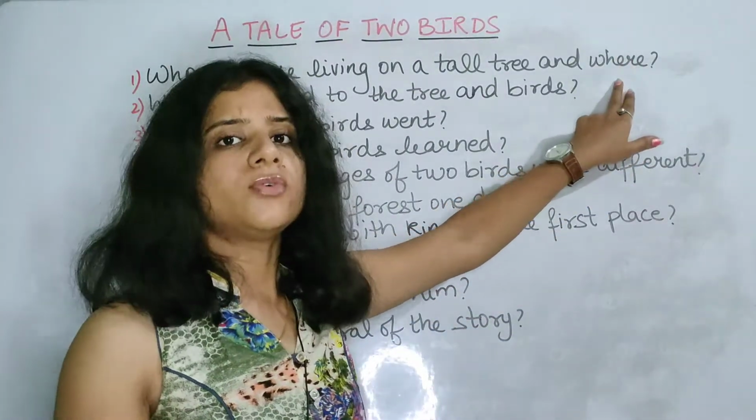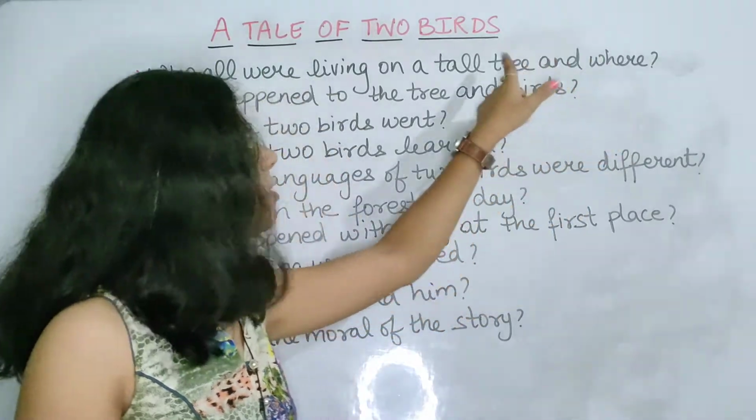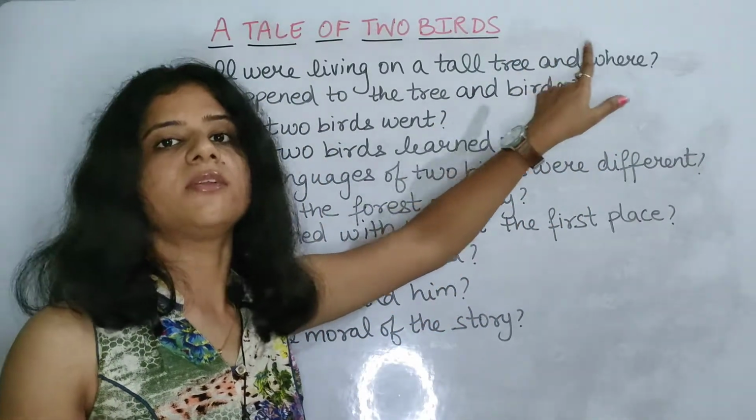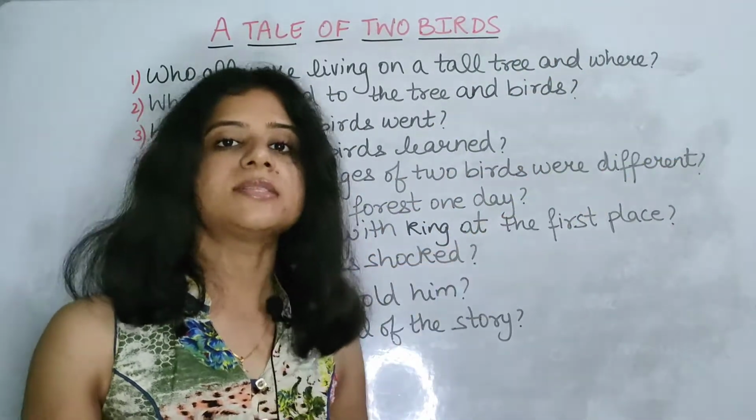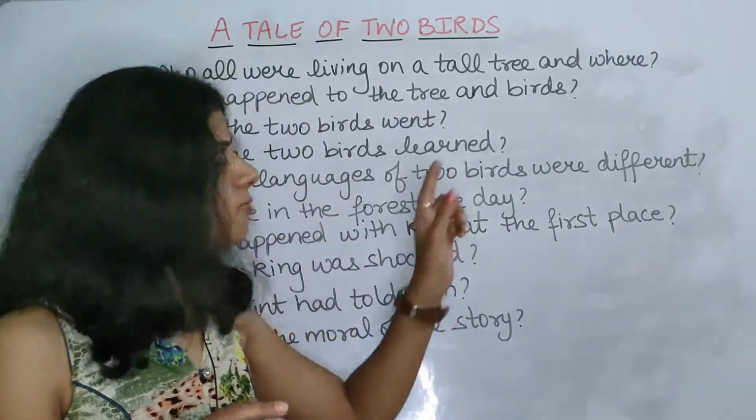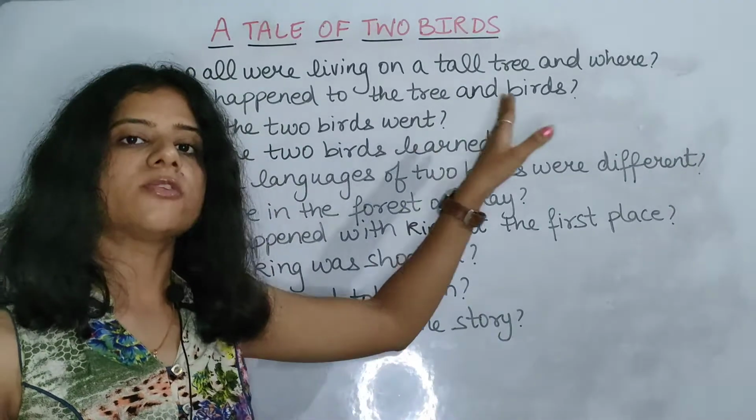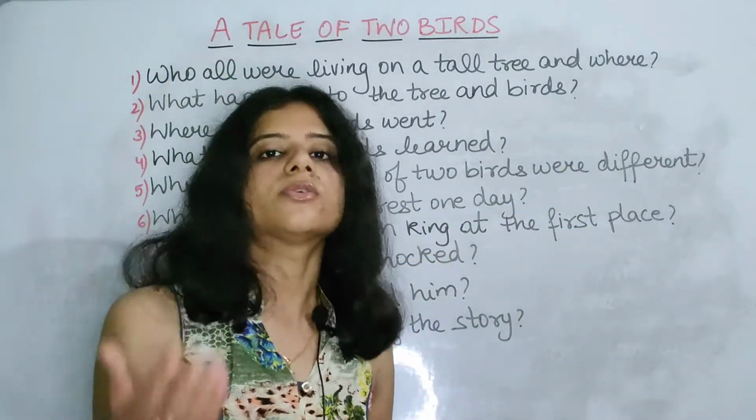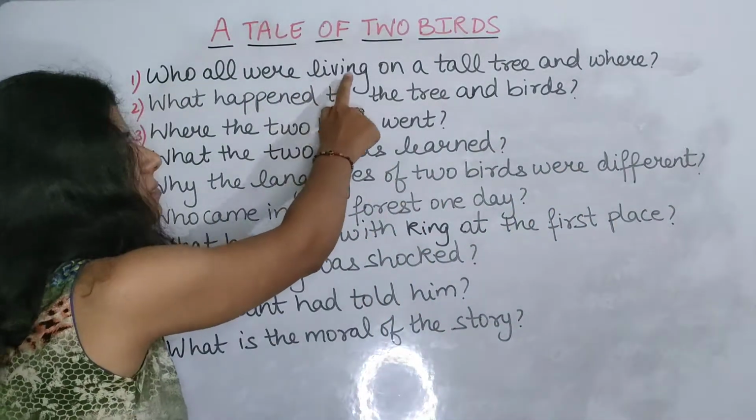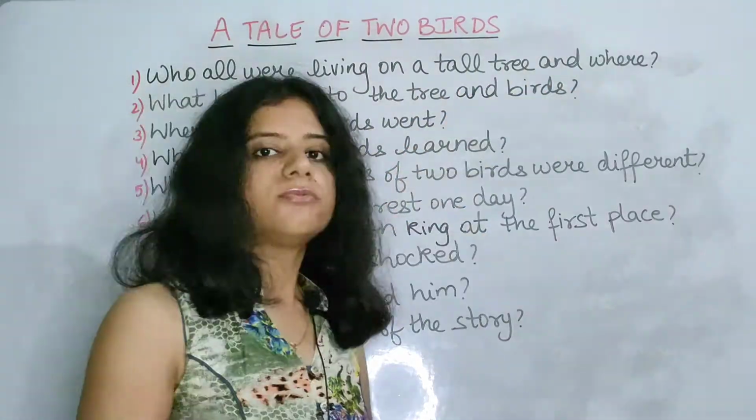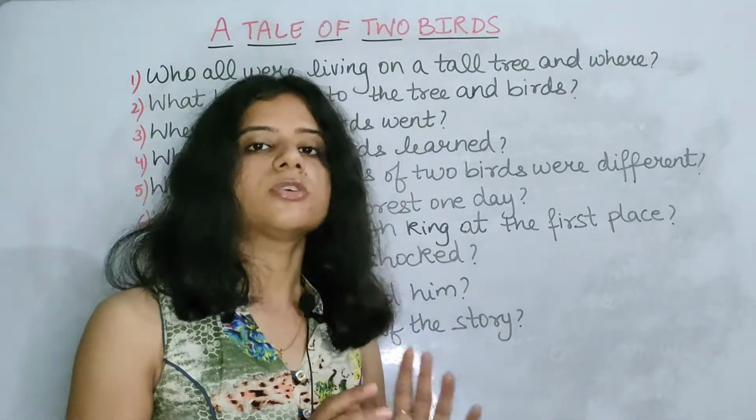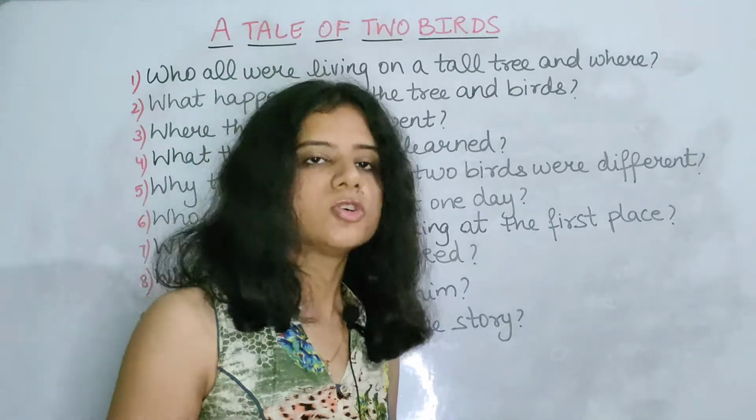Here you may get confused that they have already written tall tree, then why is where written? Where means the place. So after the full stop you will write that this tall tree is there in the forest, or you can write they were living on a tall tree which was there in the forest. So like this you can answer this question.